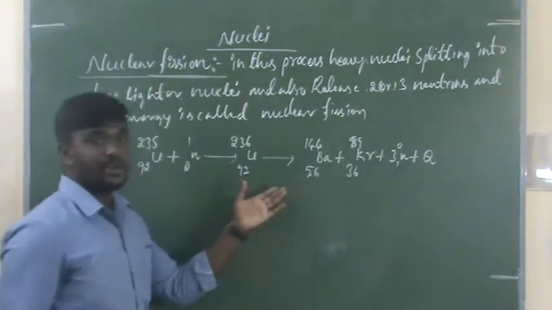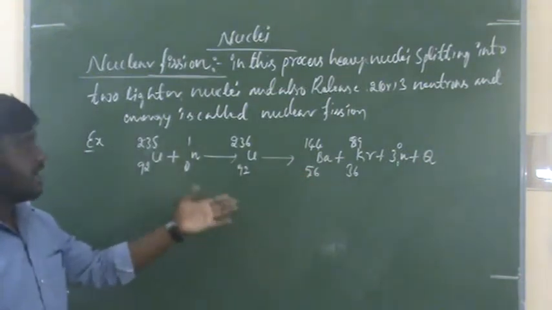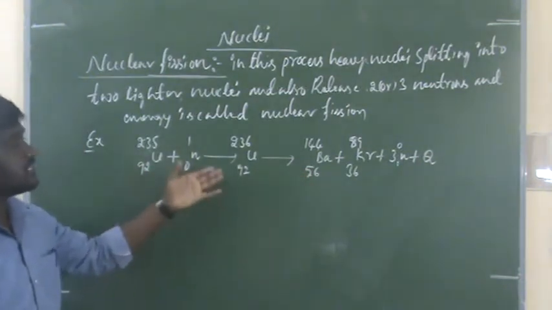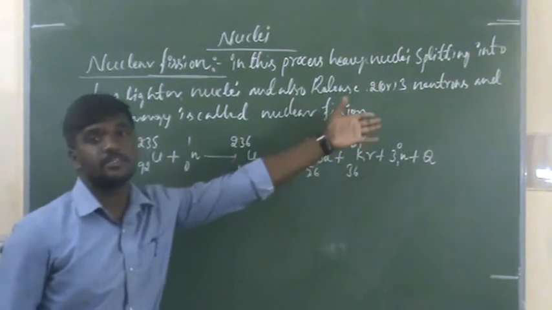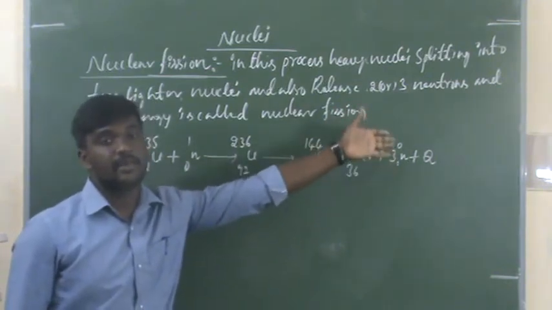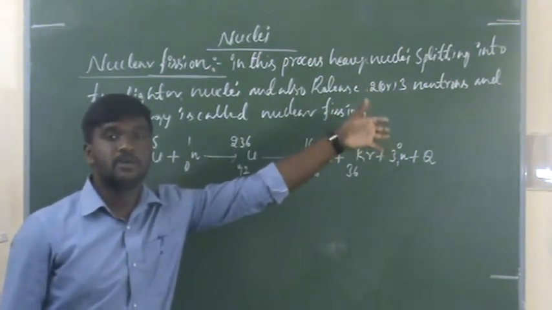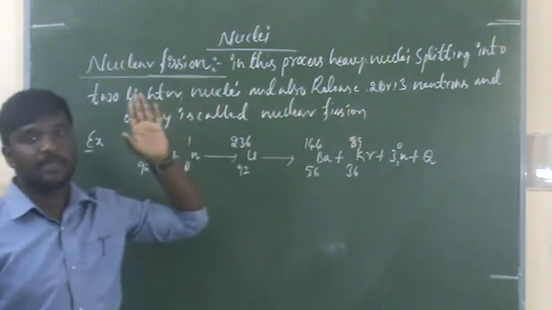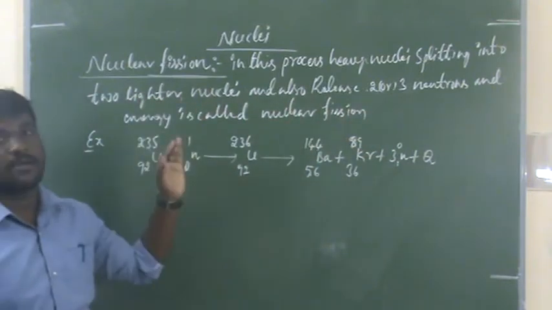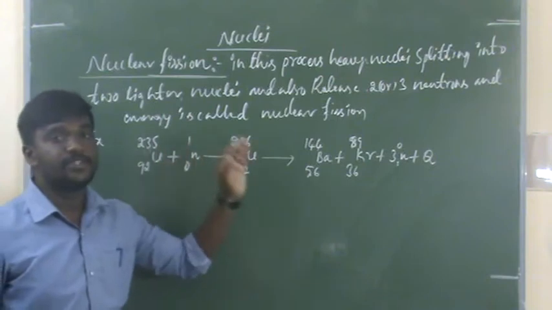So what happened in this process? A heavy nucleus is splitting into two lighter nuclei, releasing 3 neutrons and also a huge amount of energy. This process is nothing but nuclear fission.